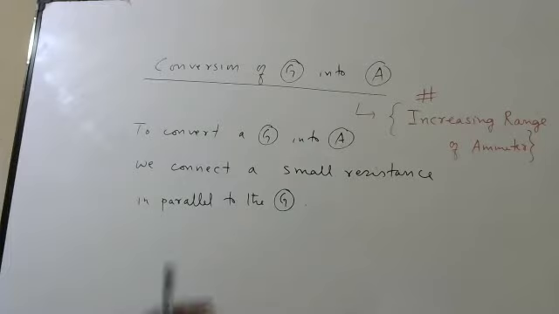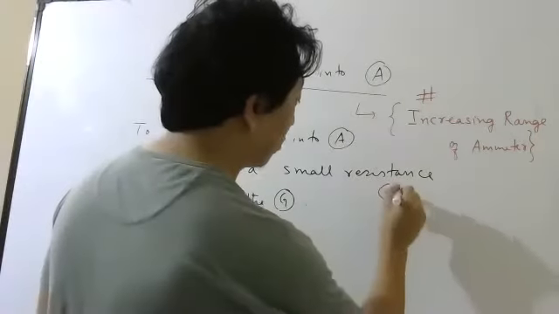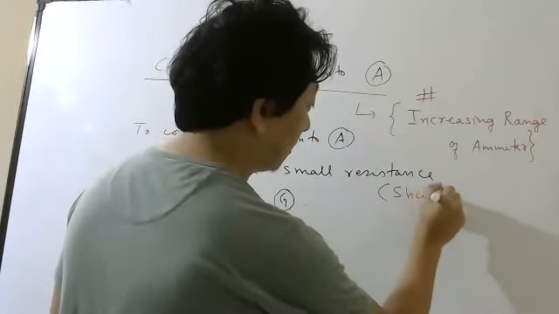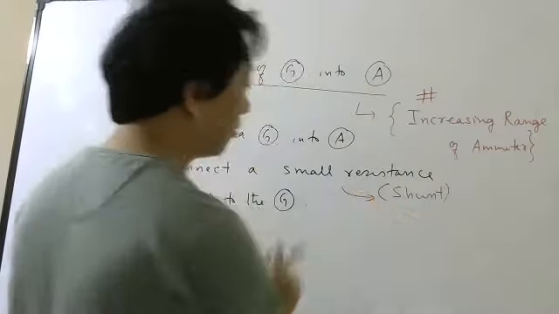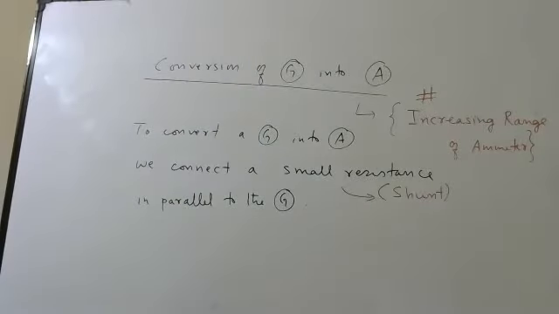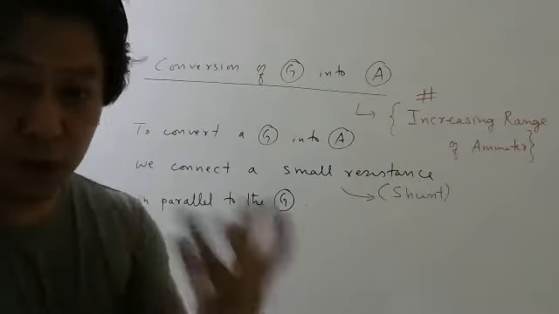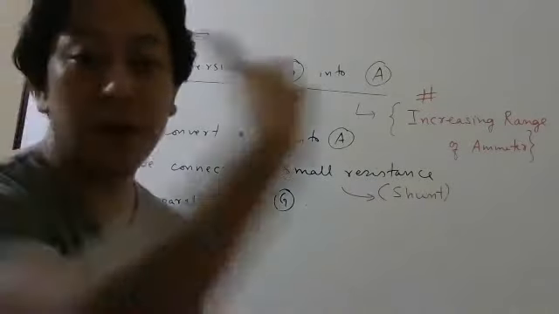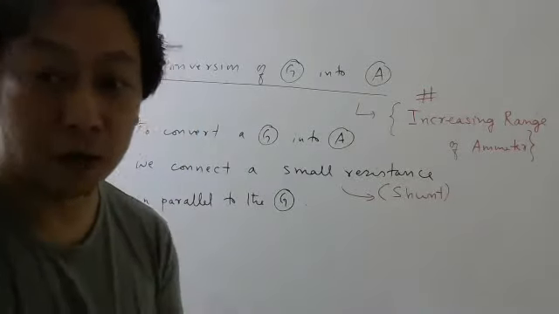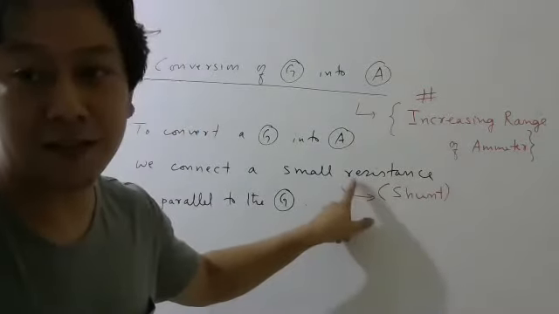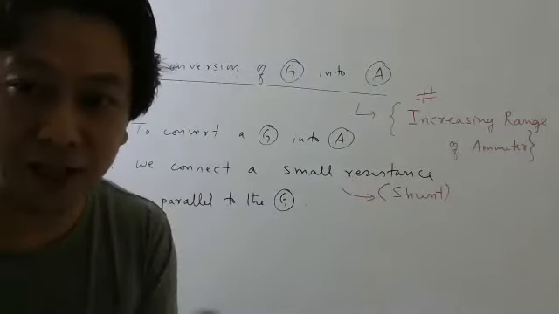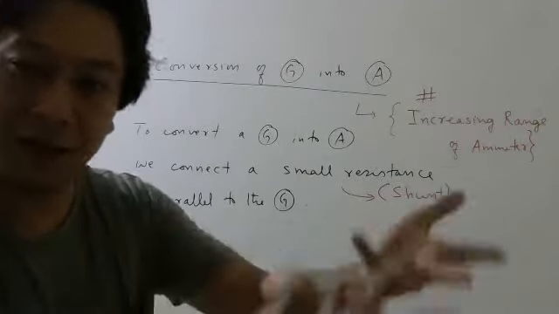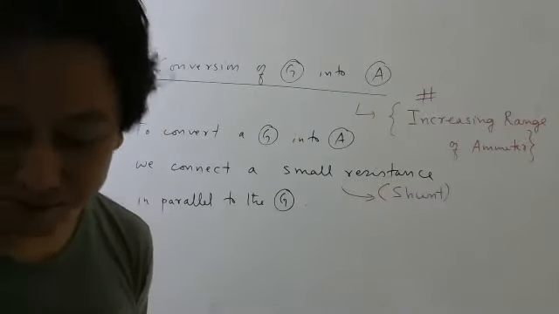Now this small resistance has a name. It is called shunt. Please remember this. So if you have a galvanometer and you want to make it into an ammeter, you need to calculate this shunt, this small resistance. Once you calculate it, then you can connect it in parallel. Your ammeter will come out.